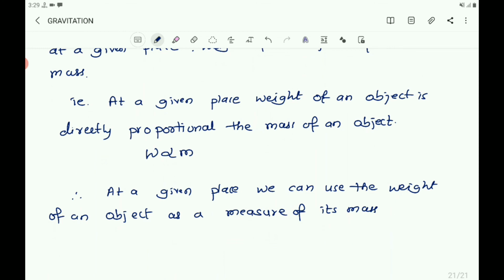As the mass changes, weight also changes.